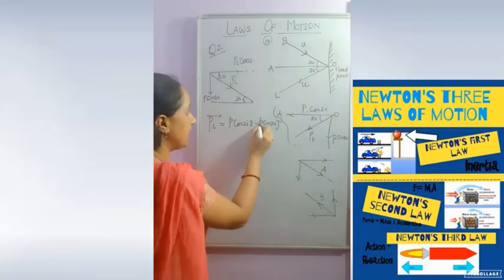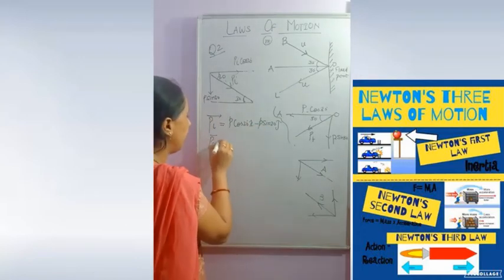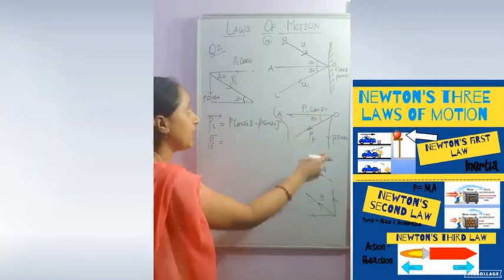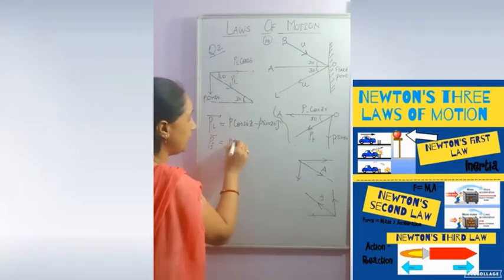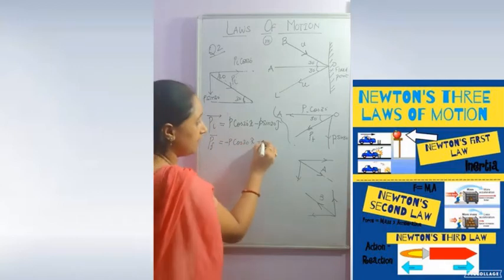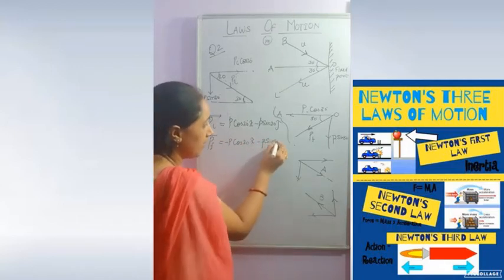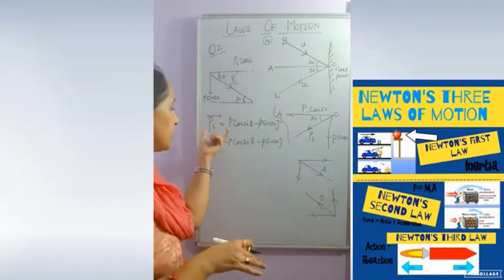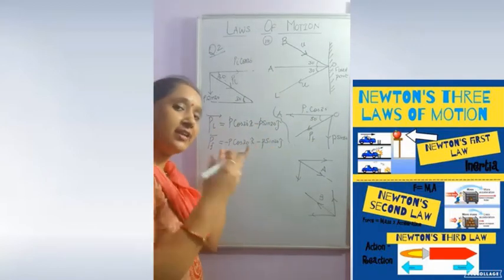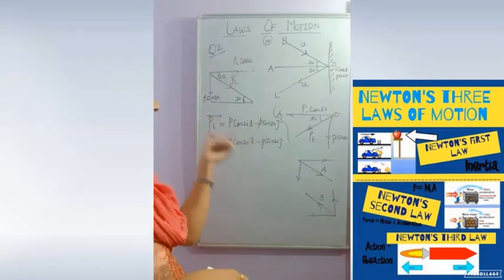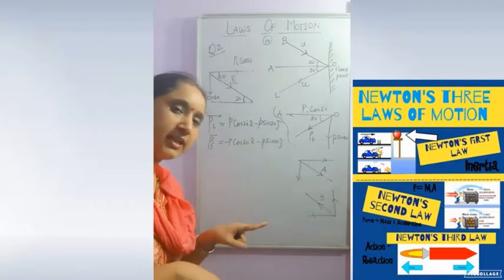Okay, after that, taking the final momentum, where are the components? The x component is in the negative direction, the y component is also in the negative direction, so you will write P cos 30 i cap, minus for the negative direction, then the y one is also in the negative direction, so minus for y as well. So this point is clear. I'm again saying, first of all we have to resolve, then we have to write the vector in component form i and j, seeing the direction also. If the direction is positive, we will write with a plus sign. If the direction is negative, we will write with a negative sign.